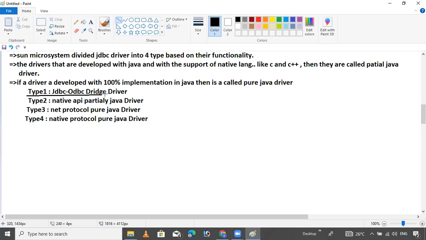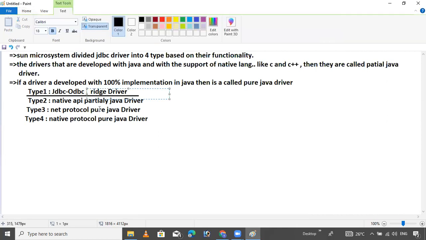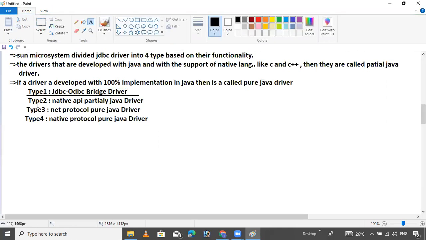So type 1 driver is the JDBC-ODBC bridge driver. Type 2 is native API, a partially Java driver. It's not a pure Java driver. Type 3 is a pure Java driver, and type 4 is the native protocol. It's also a pure Java driver.